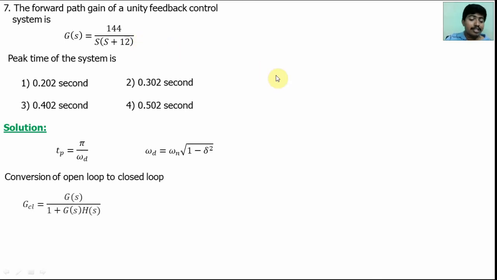So G_CL is equal to G(s) by 1 plus G(s)H(s). G(s) value is given, H(s) value is 1. Substitute here, we will get 144 divided by s square plus 12s plus 144.